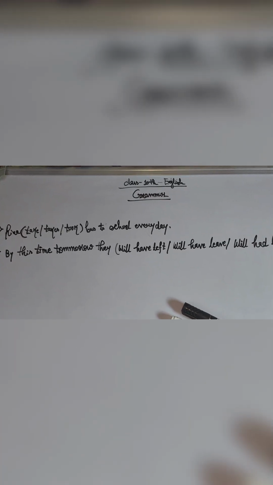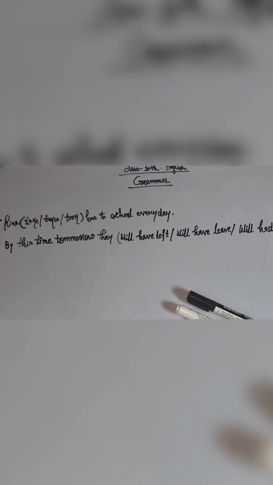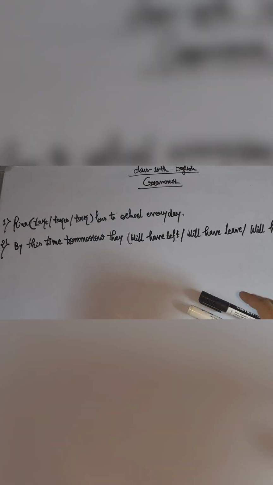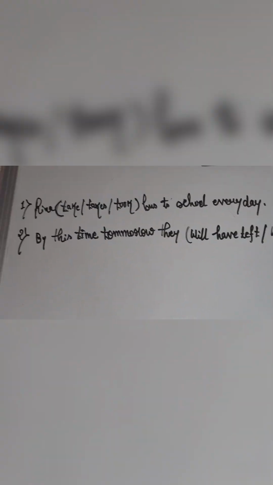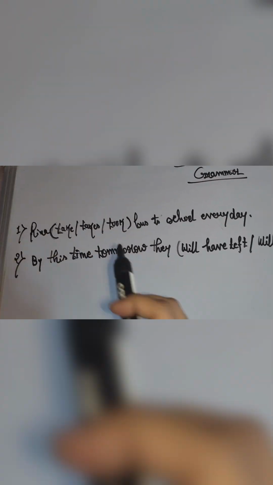So hello everyone, now we are going to start class 10th English of State Board, and we will discuss the grammar part of the class 10th English syllabus. So now we are starting with some basic grammar examples, because in your book you will see that these basic grammar examples are given. So first of all we can see that a sentence is given and we have to choose the correct, appropriate word for this sentence.